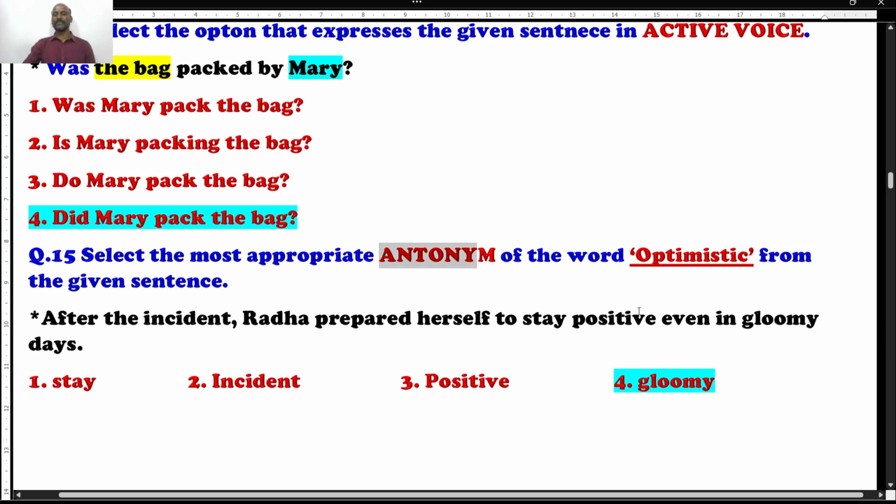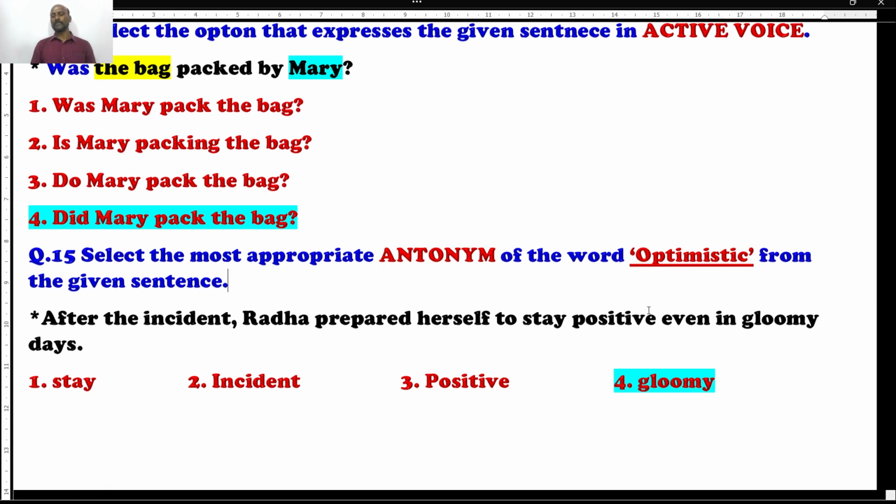What is the antonym of optimistic? Students, what do you mean by optimistic? One who thinks positively. That's called optimistic. Of course, the opposite word for optimistic is pessimistic. But in the options, it is not given. Right? The nearest one you can choose.